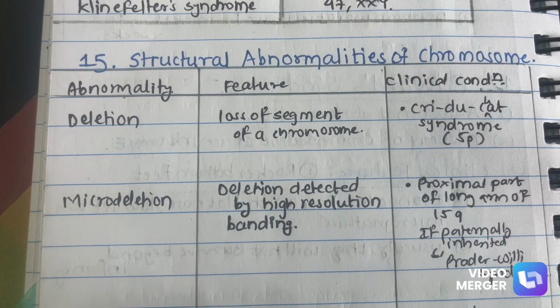First abnormality is deletion. What is deletion? This is loss of a segment of a chromosome. It leads to Cri-du-chat syndrome, that is deletion of 5p. Okay. Second is microdeletion, which is deletion detected by high resolution banding. So clinical condition, the proximal part of long arm of 15q, if paternally inherited, leads to Prader-Willi syndrome. Okay, so which part is affected in Prader-Willi syndrome? 15q, long arm of 15q.